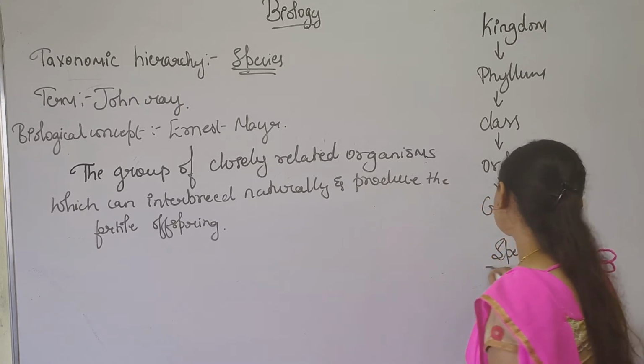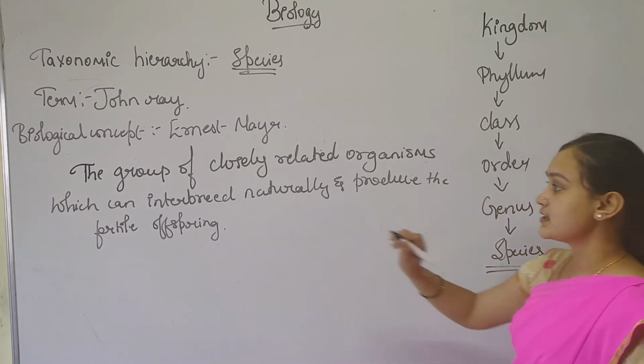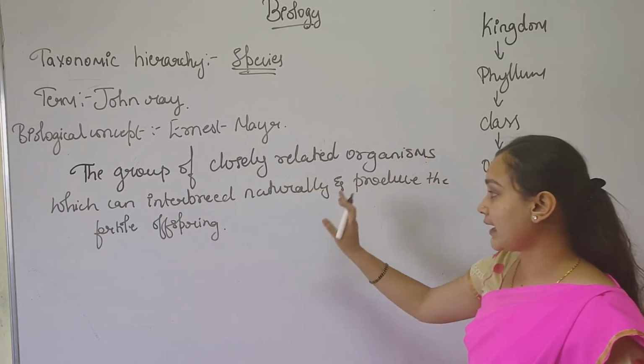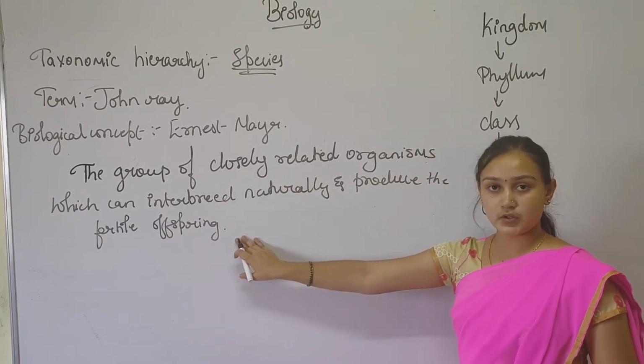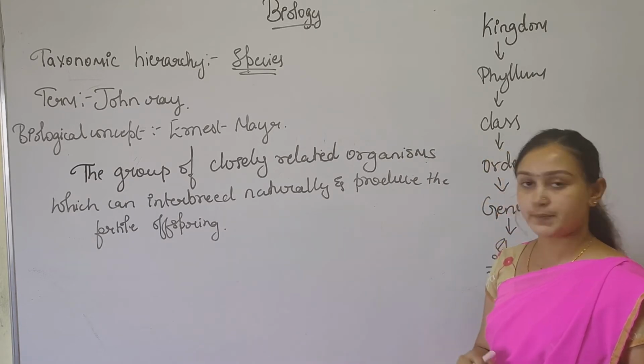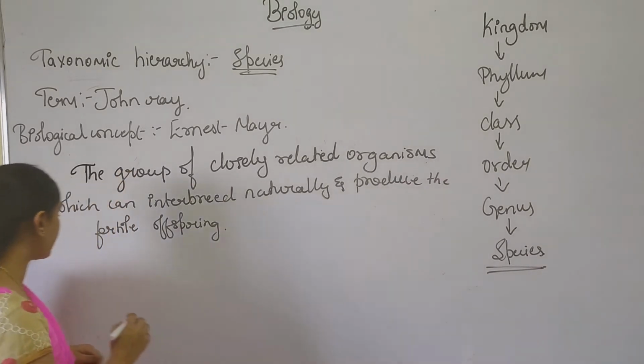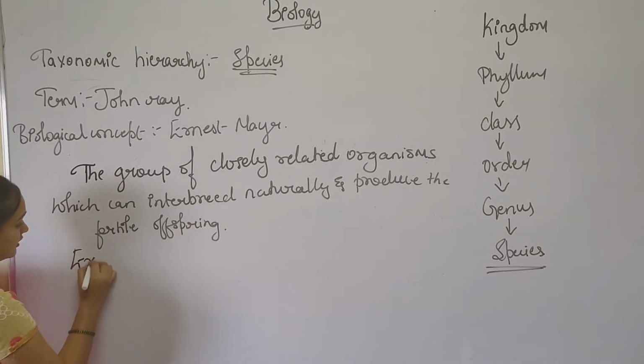So here we are discussing species. This is a definition where the organisms can interbreed and produce fertile offspring. But there are certain exceptional cases.